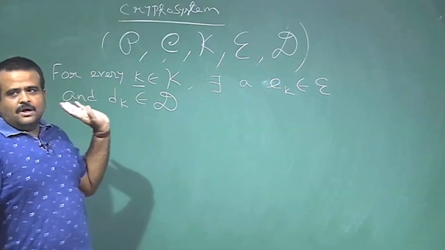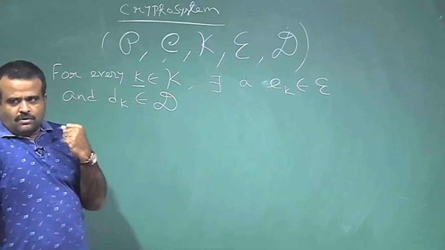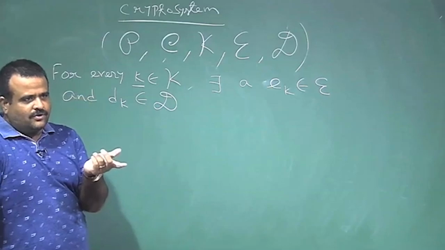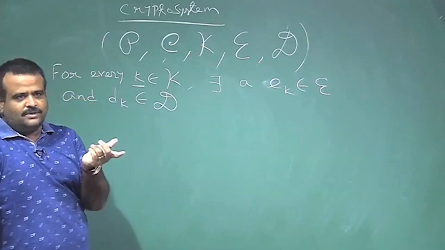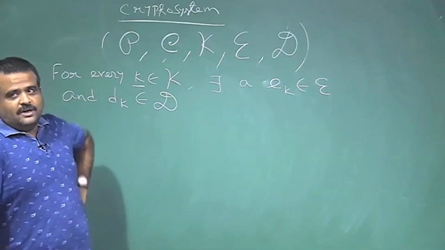In our example, Alice's age was 24, we are adding something to 24, and that something is the key, which is 26.